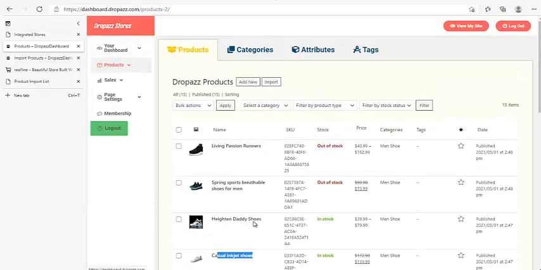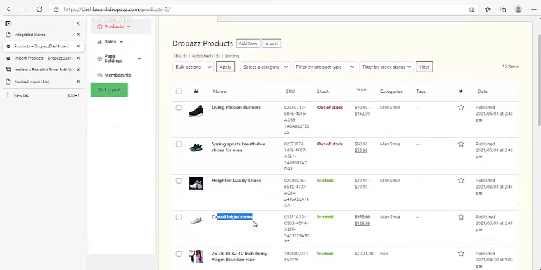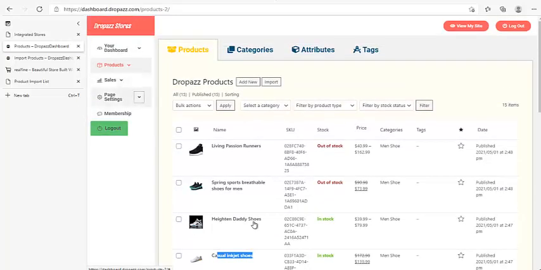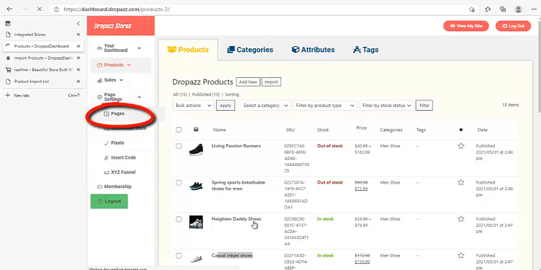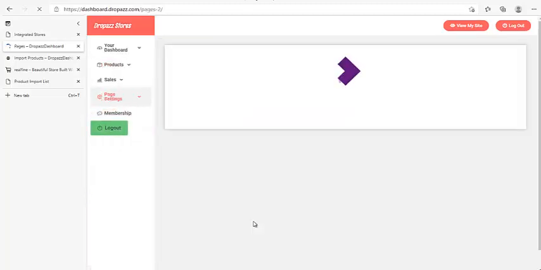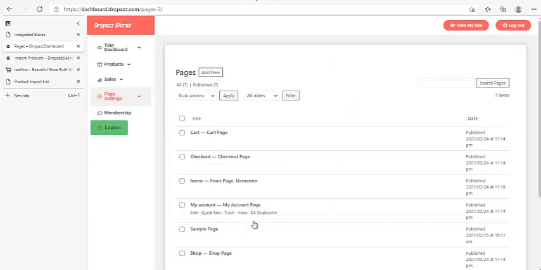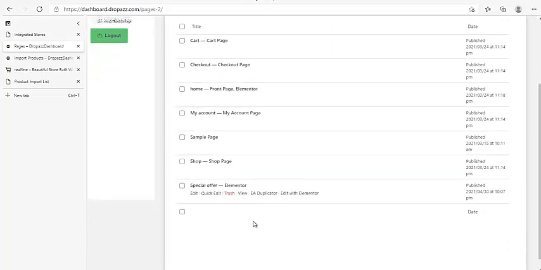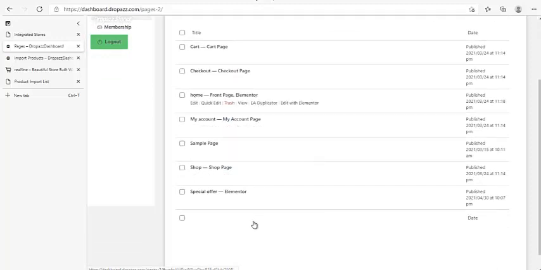And then when I go back, this is the store, this is the product I already pushed to the shop. So let's go and align this product to the store. Click under page settings, click pages. Under pages now, let's edit those products and align them to the store itself. Now locate the home page of your store. Look at it, it says front page right here. You can see front page. So edit with Elementor up here, edit with Elementor.